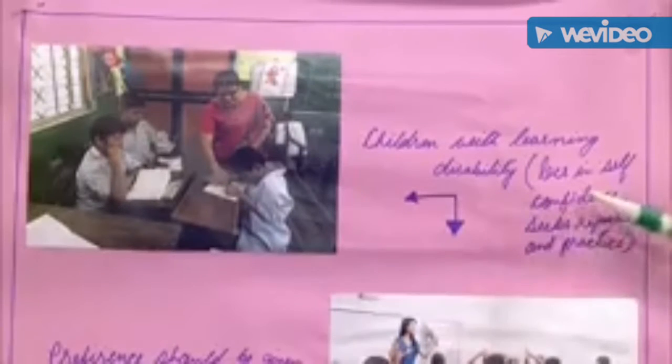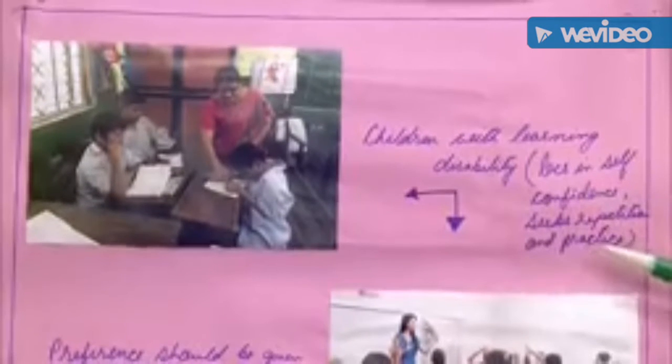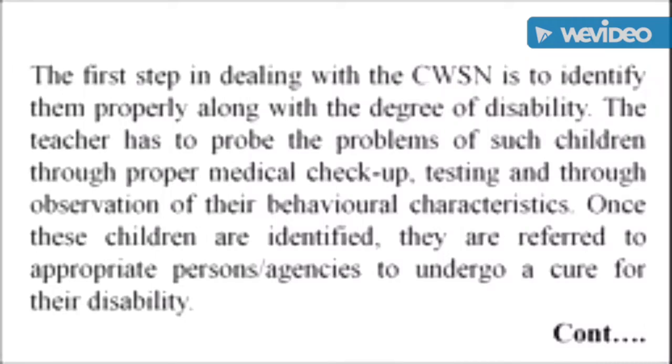The third picture that I have pasted here is of children with learning disabilities. The main features of children with learning disabilities are lack of self-confidence, and seeking repetition and practice. The first step in dealing with the CWSN is to identify them properly along with the degree of disability.